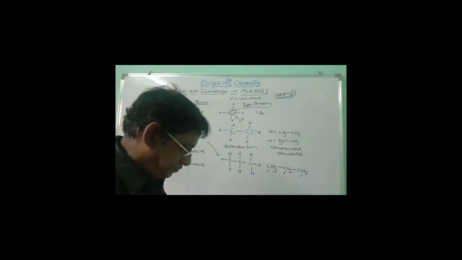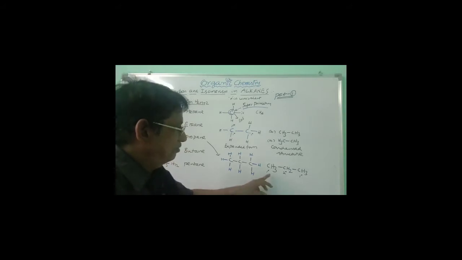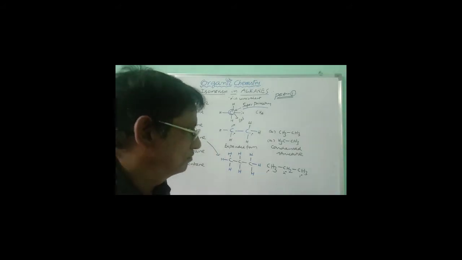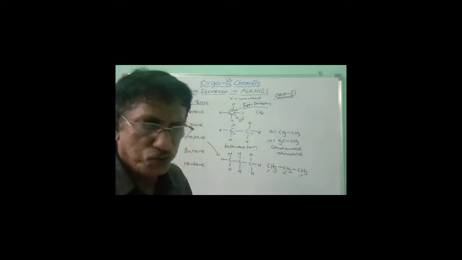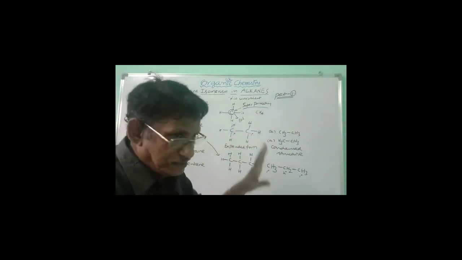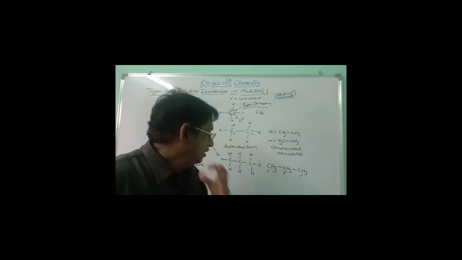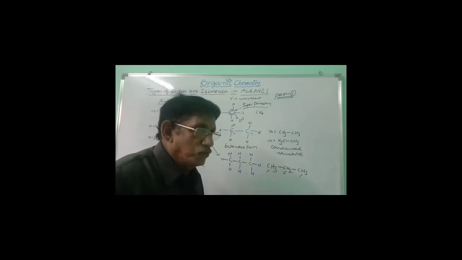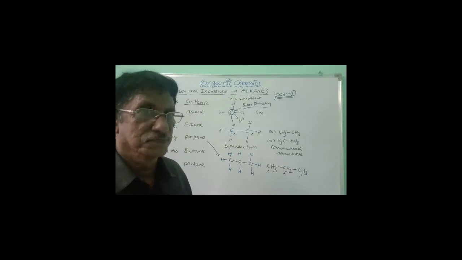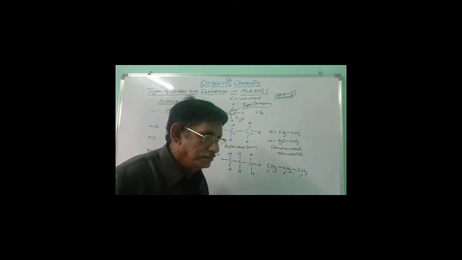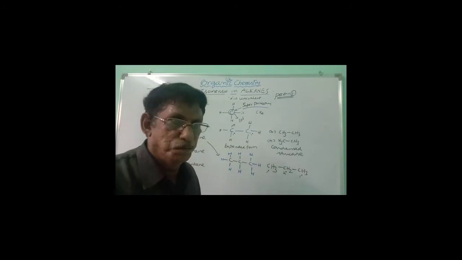Don't forget, primary carbon always carries 3 hydrogens, secondary carbon carries 2 hydrogens. So in this way, in the case of propane, all the 3 carbons are not equal. 2 carbons are primary, 1 carbon is secondary.